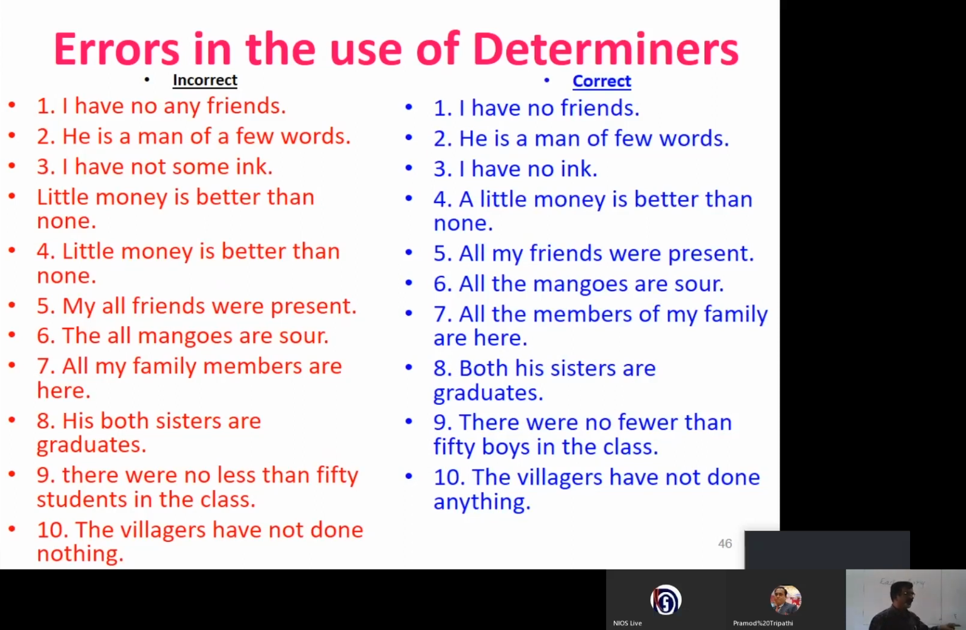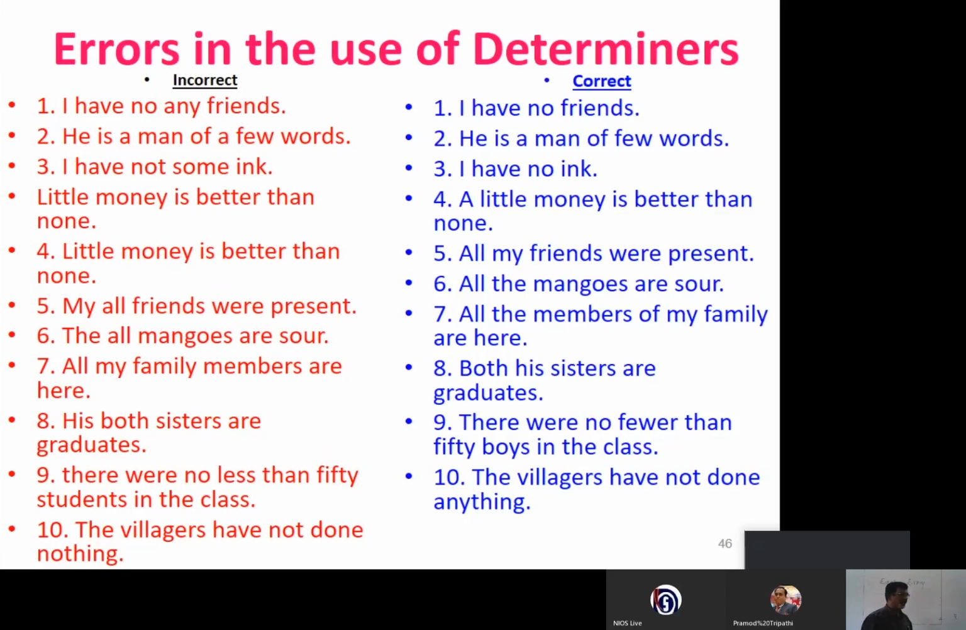This a little, a few, and little we will see in detail once again. All friends were present. No, all my friends were present. The all mangoes are sold. No, all the mangoes are sold. All my family members are here.